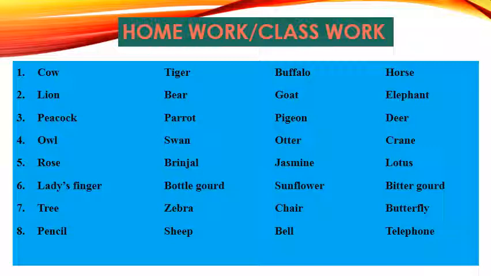Next one: pencil, sheep, bell, telephone. And the last one is bat, racket, ball, sparrow. So, dear students, from these you have to find out the odd one out one by one. You have to circle them or cross them. So first is done for you, that is tiger. For you I circle this word. After you circle or cross it.